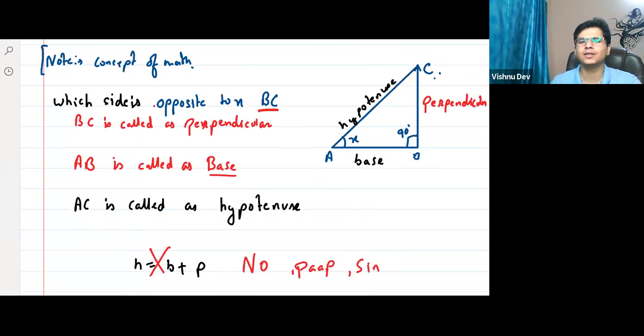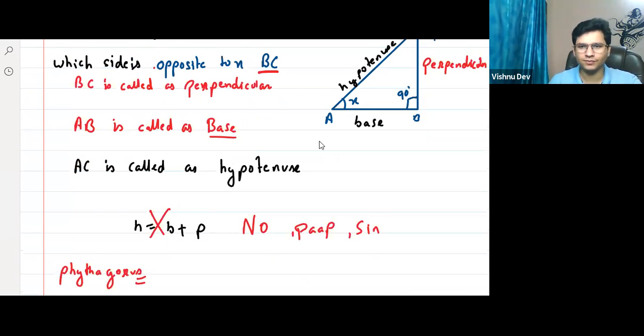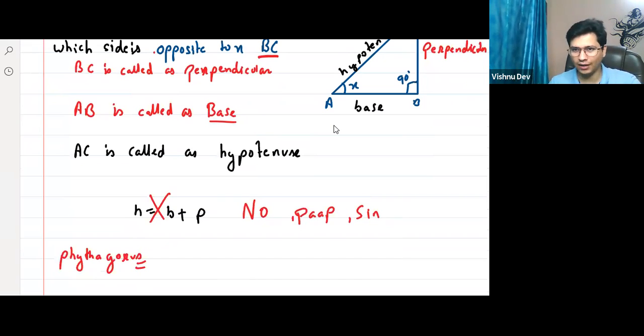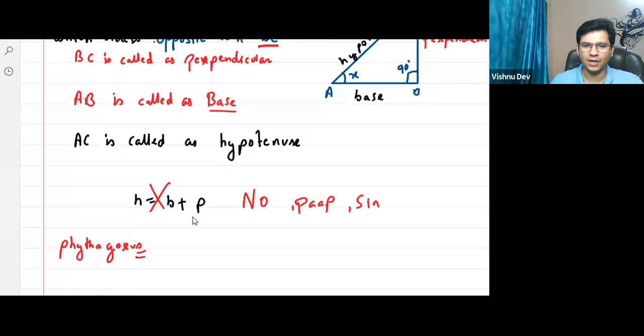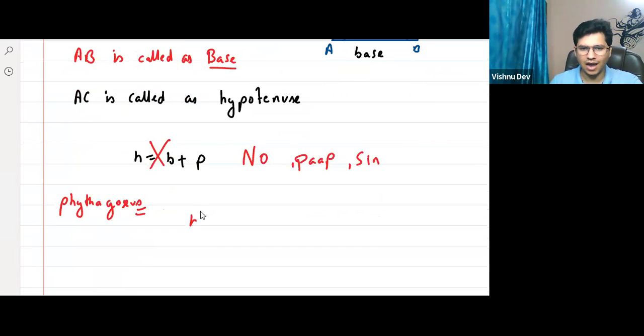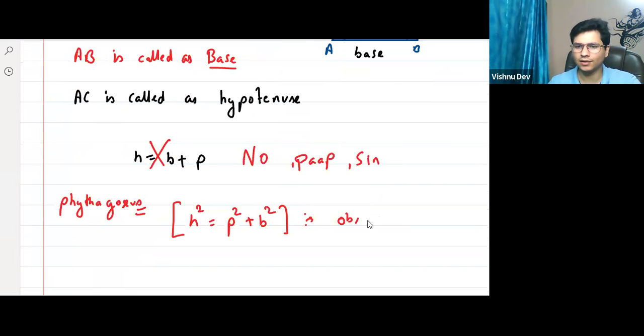Now this is just a representation. So he said, okay, boss, if you're having a right angle triangle, I can relate all the sides. I can relate the length of all the sides by this relationship, which is hypotenuse square, H square, is equal to perpendicular square plus base square. How do we get it? Sir, it is observation. Observation and experimentation, and experiment.